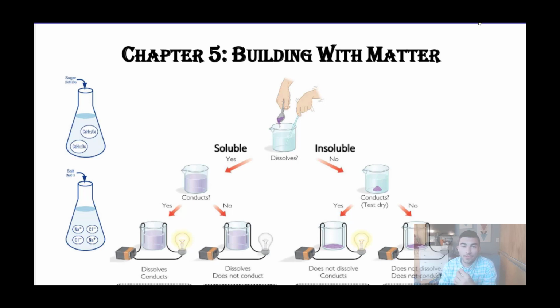Chapter 5 was the last chapter of Unit 1, the last chapter of our Alchemy unit. The title of this chapter was Building with Matter, and the focus of this chapter was twofold. One was to introduce us to classifying matter based on certain specific properties, and that led us into an introduction of chemical bonding.